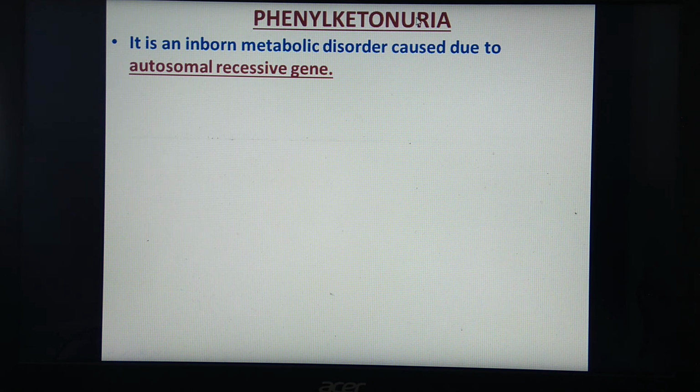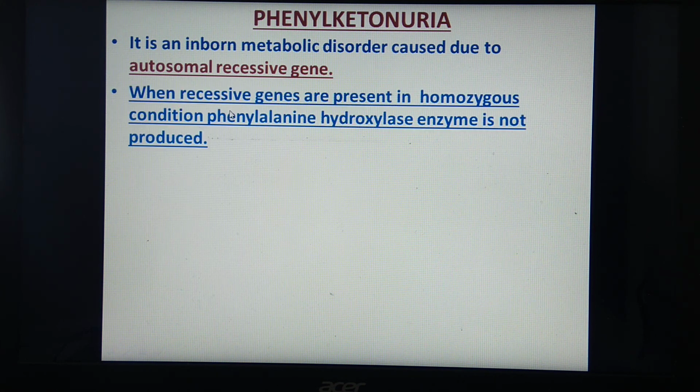So phenylketonuria is because of autosomal recessive gene, and hence a double gene or pair of genes is required. What is the meaning of inborn? It is present right from birth. So it is present right from birth and is a metabolic disorder because of autosomal recessive gene.